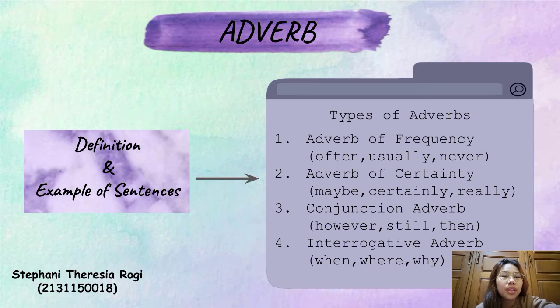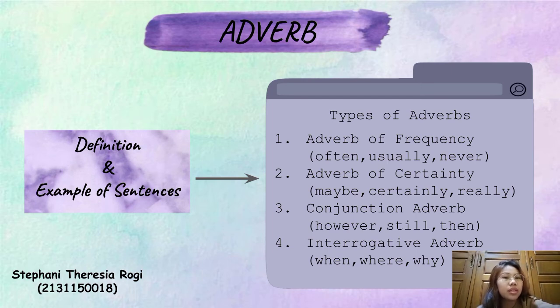The third, conjunctive adverb. An adverb that is a link for two clauses or sentences. Usually, this adverb will modify other words such as a verb or adjective. The example sentences are: 1. Life is hard, however, life can be fun. 2. My friend Mark doesn't enjoy school. Still, he's worked hard at getting good grades.